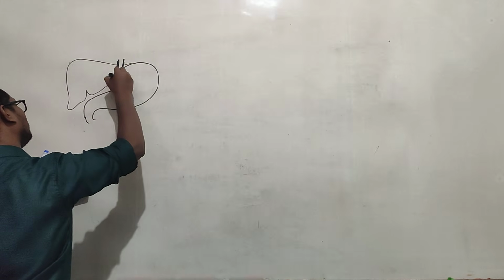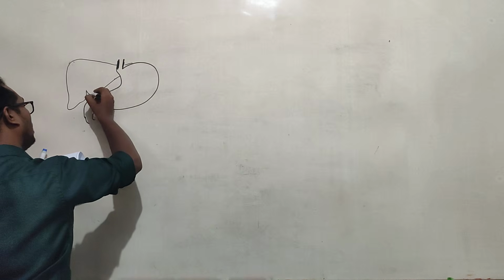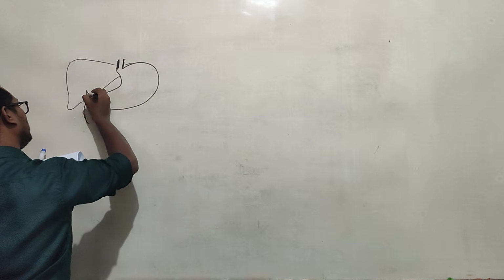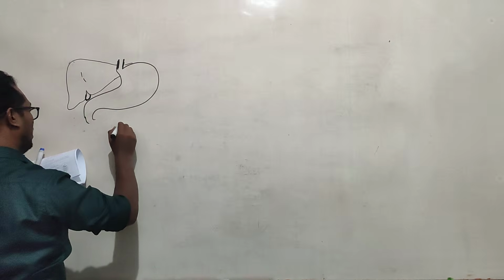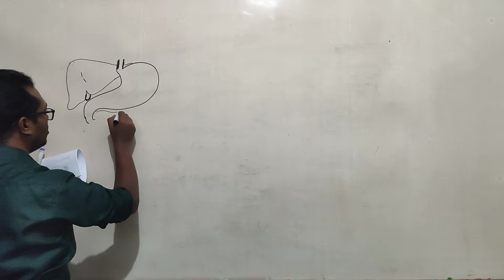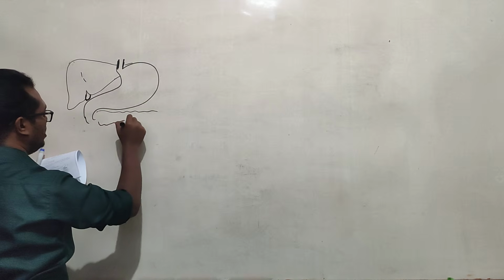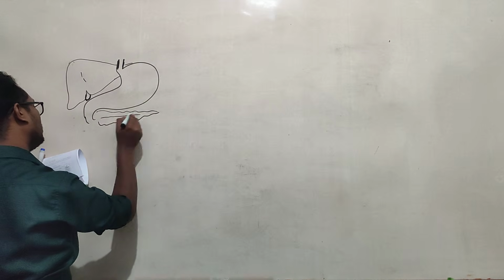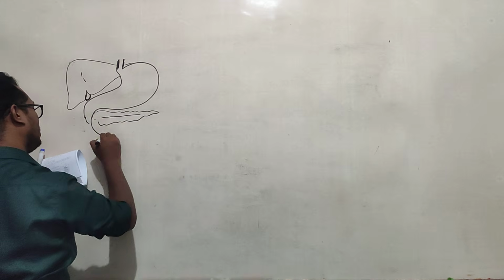Another small pouch is here, right? Another leaf-like organ here, and it comes and joins here.